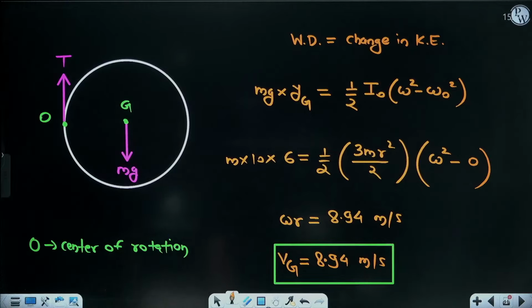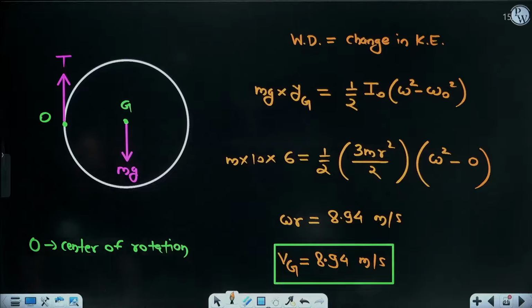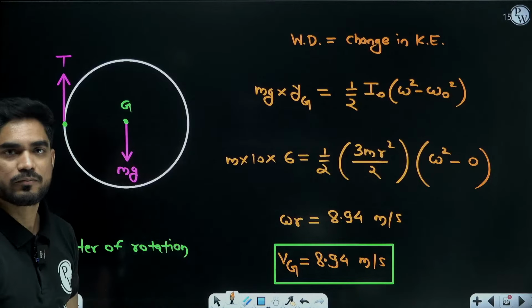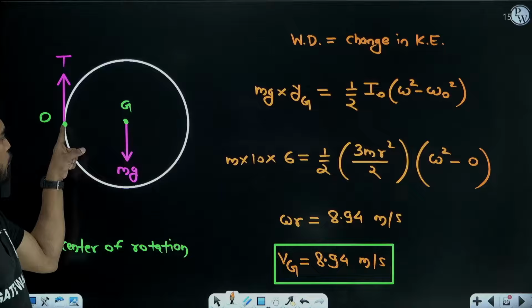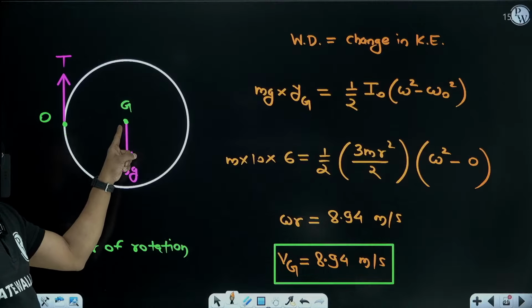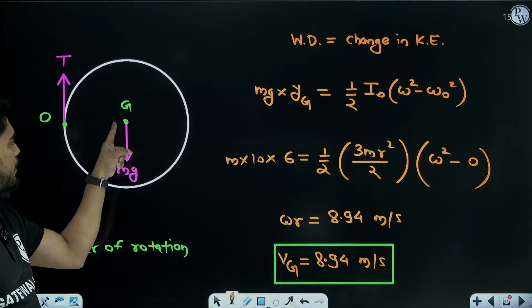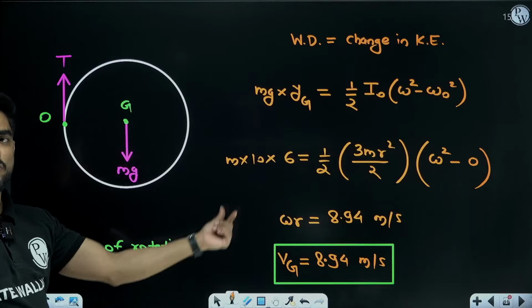Very good guys, very good. Anubhav, Rohan, Arya, Divya, very good. 8.94 meter per second. This is the center of rotation. So linear velocity of G will be omega into the distance from here to here, which is r. So omega r.